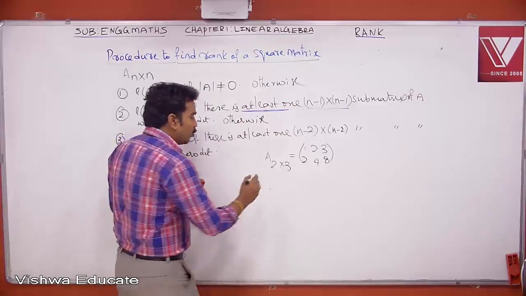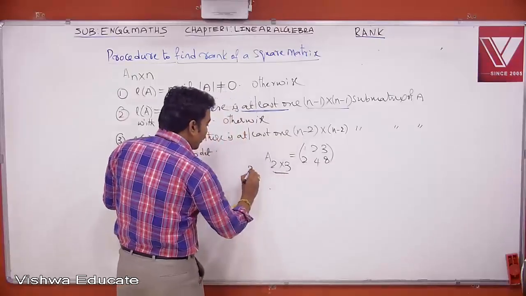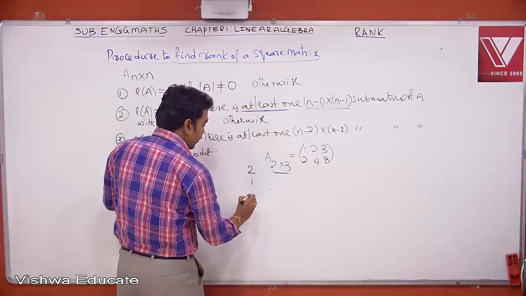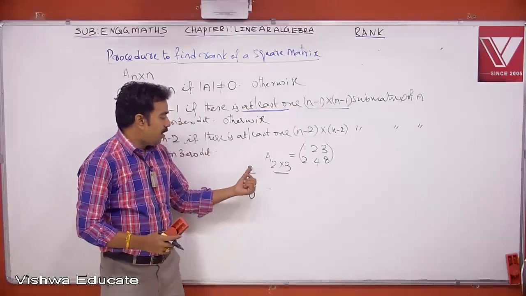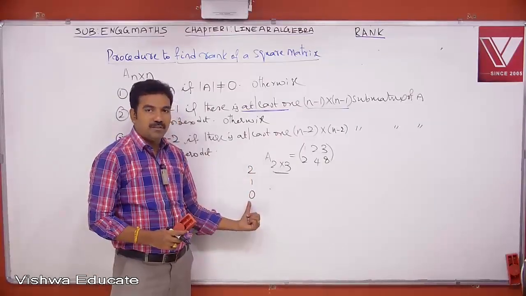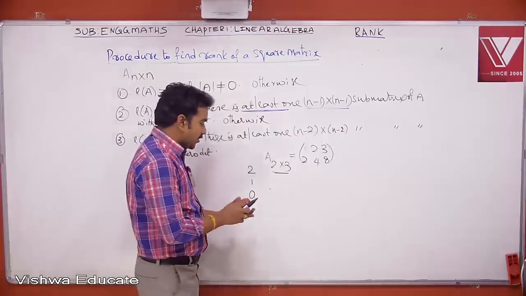Therefore, when you look at a 2 by 3 matrix, maximum rank will be 2. Otherwise, it is 1. Otherwise, it will be 0. So, maximum rank will be 2. Otherwise, it can be 1. Otherwise, it will be 0. Now, let us see in this case.